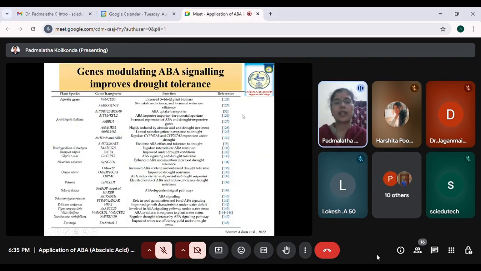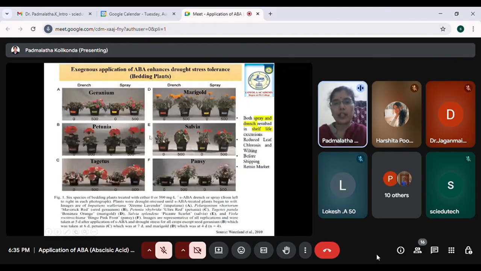So here in this table, we can see various plant species, and a lot of studies have already been done, and these are the genes which help in increasing the tolerance mechanisms in these plants. For example, we have petunia, then we have rice, and a lot of studies have been done in Arabidopsis with respect to ABA signaling and also the drought response.